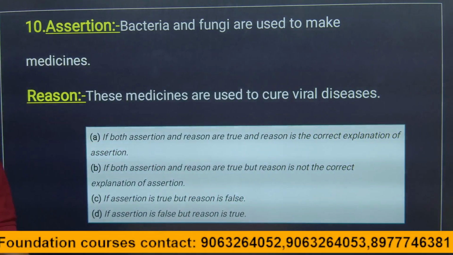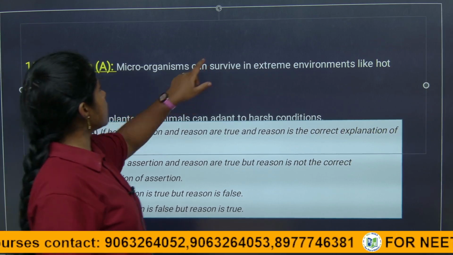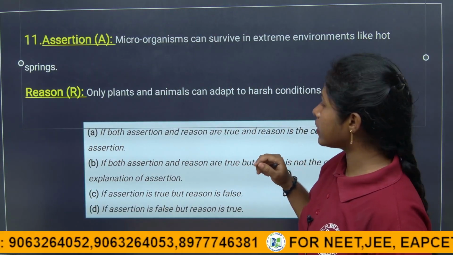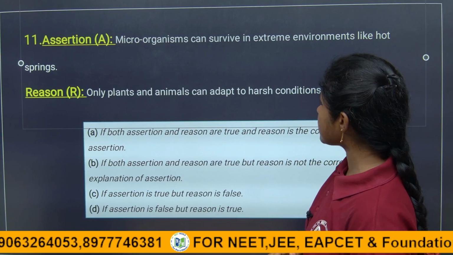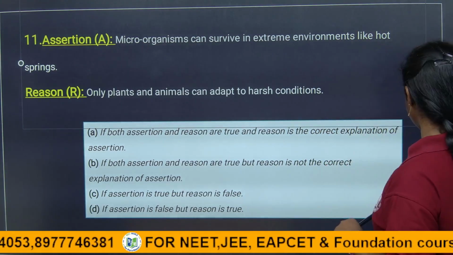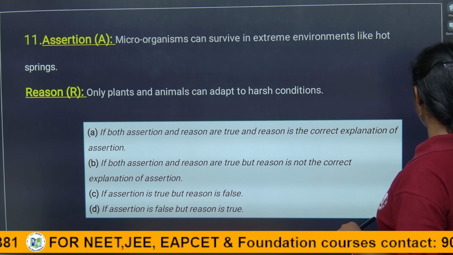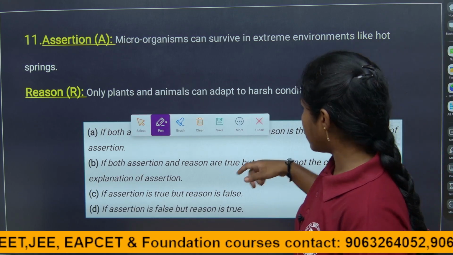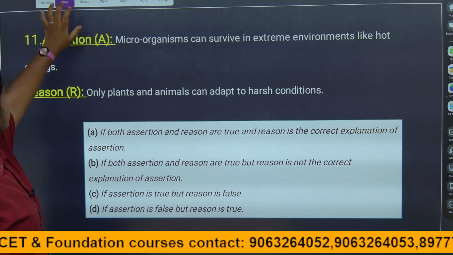Next, here is the 11th question. What is given, children? The assertion is given as: microorganisms can survive in extreme environments like hot springs. Of course it is correct. Yes, children, bacteria are omnipresent, they are present everywhere. They can survive even in extreme hot springs, in extreme hot conditions also, right?